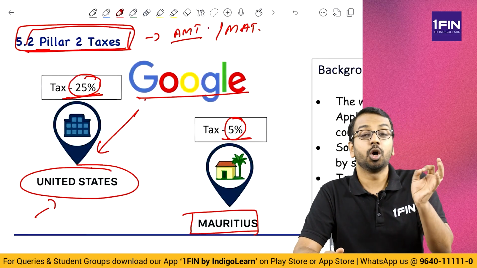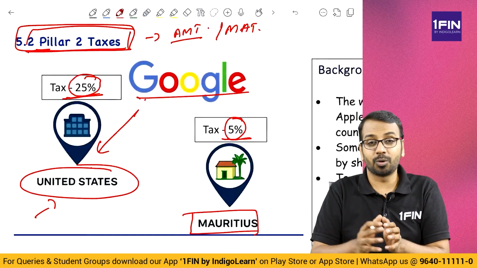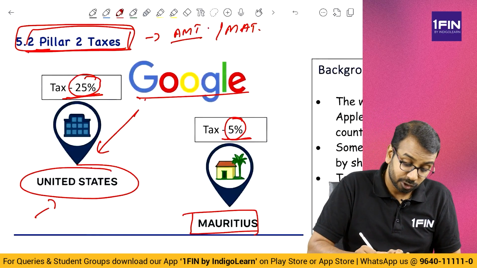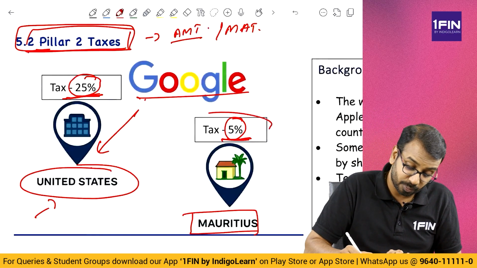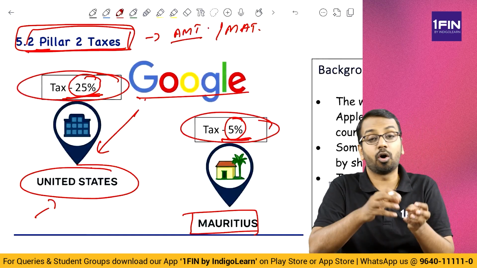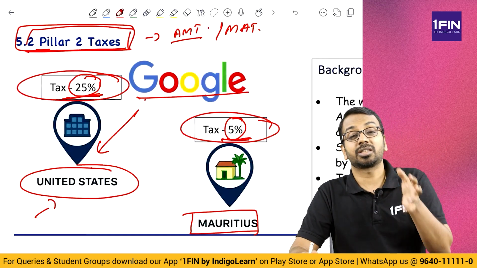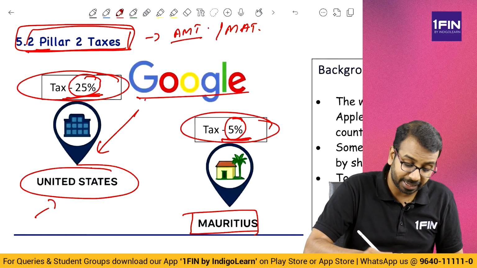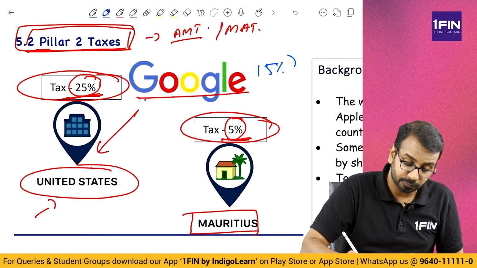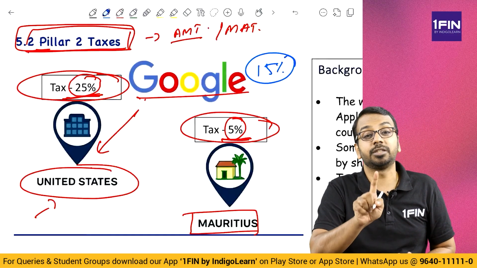There is an organization called OECD. They have come together and they have said, if you're trying to save taxes by transferring income or by creating companies in different places, what we will do is put a threshold of minimum tax of 15%. Minimum tax of 15%.